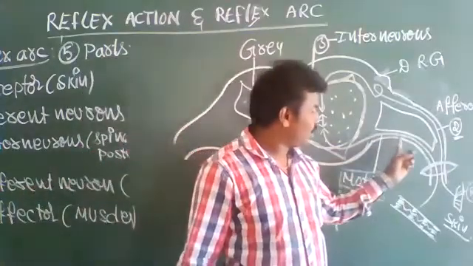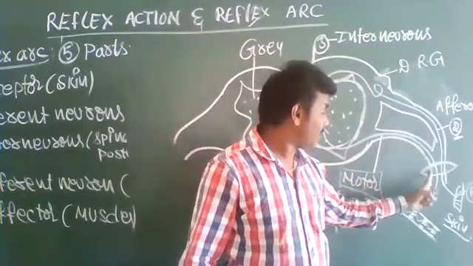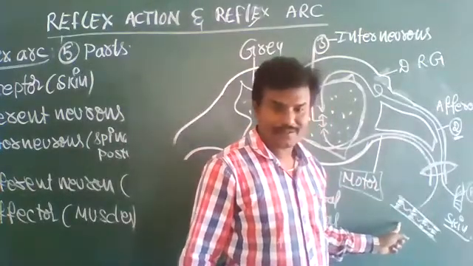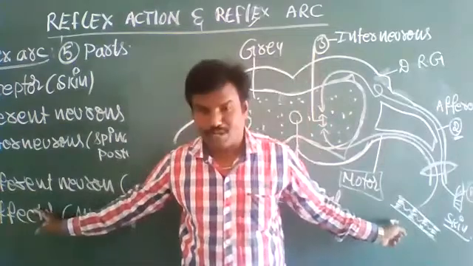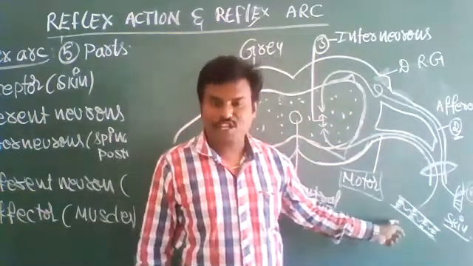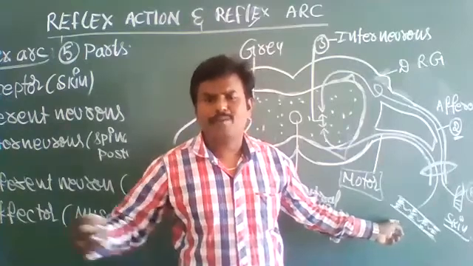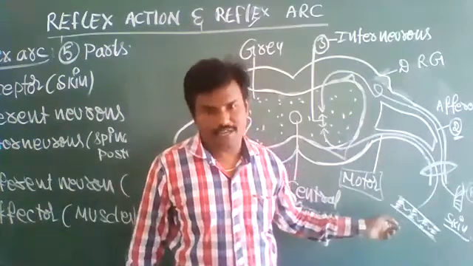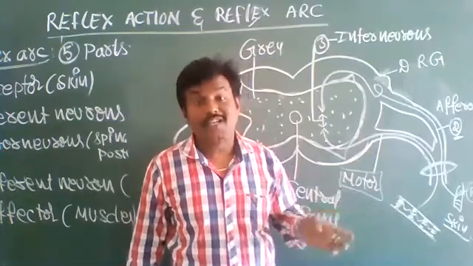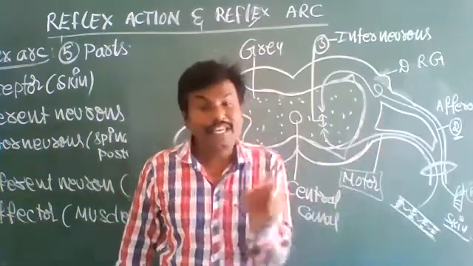From the efferent neurons, these impulses are passed to the effector organs. Effector organs are muscles or glands or other body parts.